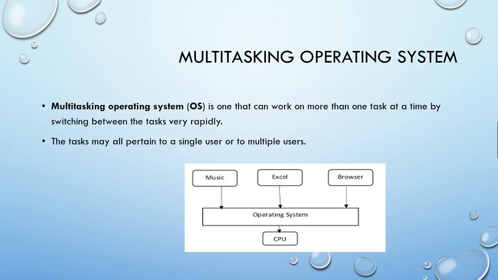So next is multitasking operating system. A multitasking operating system is one that can work on more than one task. So in a single CPU, many tasks will be there in the memory. The CPU will juggle between the various tasks very rapidly. The tasks may all pertain to a single user or multiple users. So here you see, you can listen to music, you can do Excel charts and worksheets, and then you can browse also. This is an example of a multitasking operating system, as you can see in the diagram.